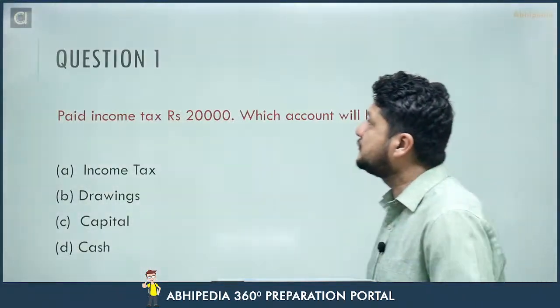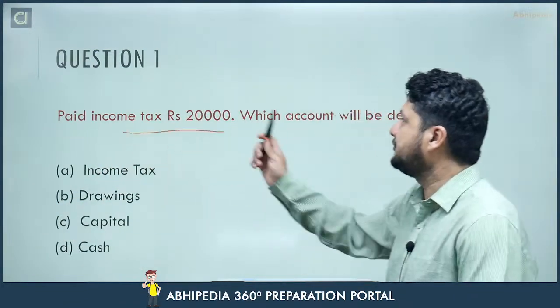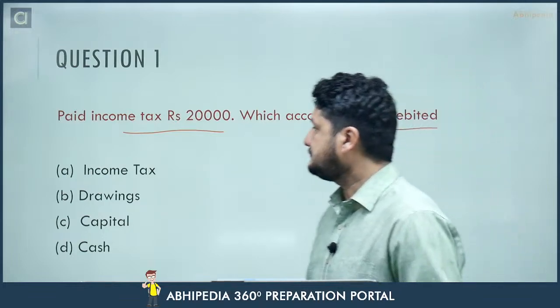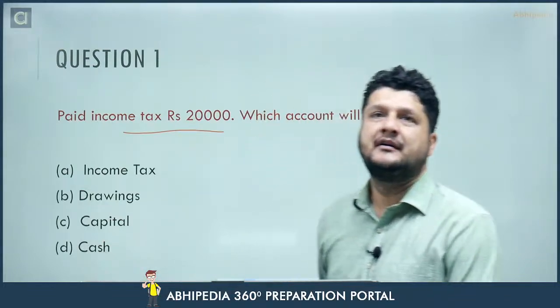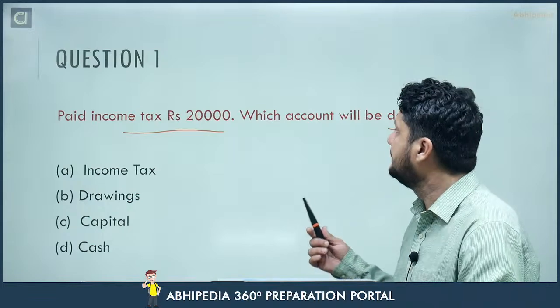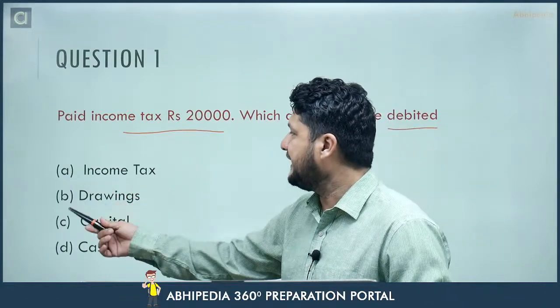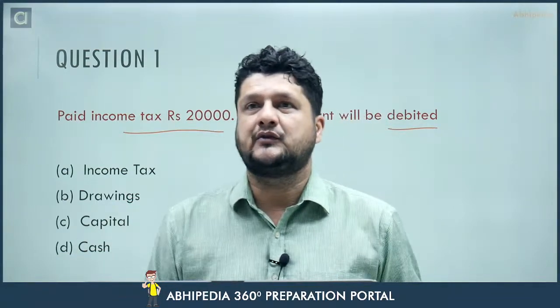And today's first question for today is paid income tax rupees 20,000. Which account will be debited? Income tax, drawings, capital, cash. Paid income tax rupees 20,000. Which account will be debited? A, income tax, B, drawings, C, capital, D, cash. Let's see who is the first one to answer.